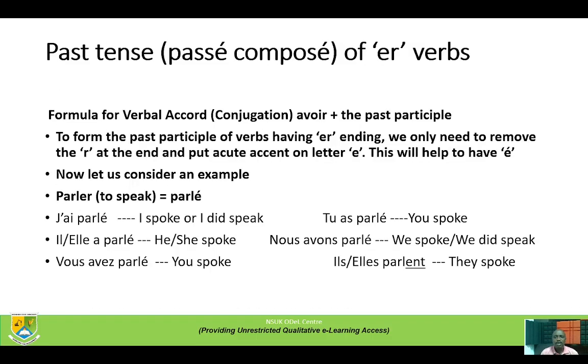Past tense, passé composé of ER verbs. Formula for verbal accord or conjugation: avoir plus the past participle. To form the past participle of verbs having ER ending, we only need to remove the R at the end and put an acute accent on the letter E. Let us consider an example.